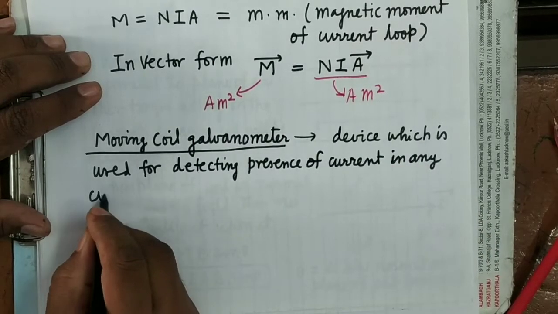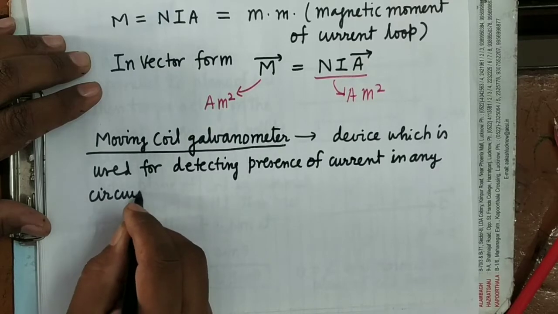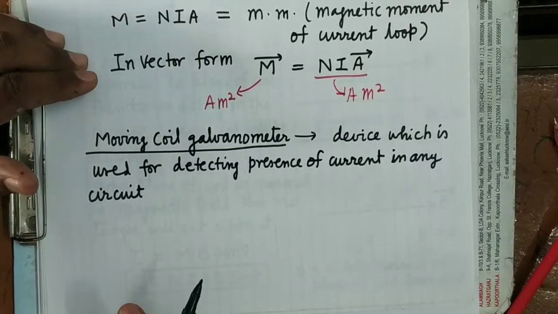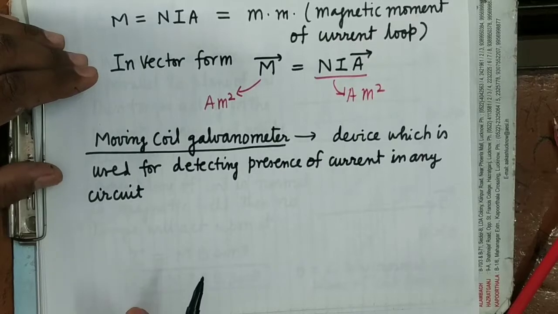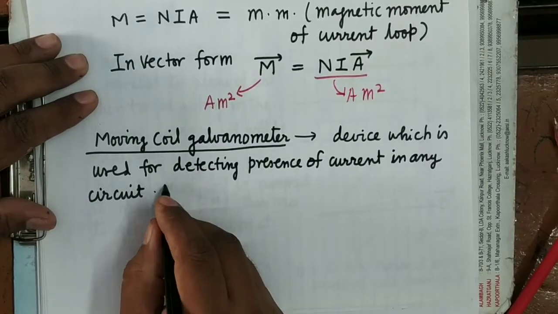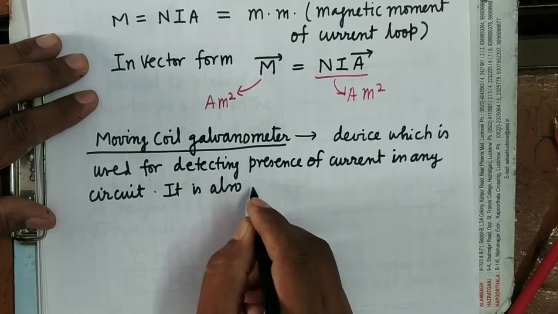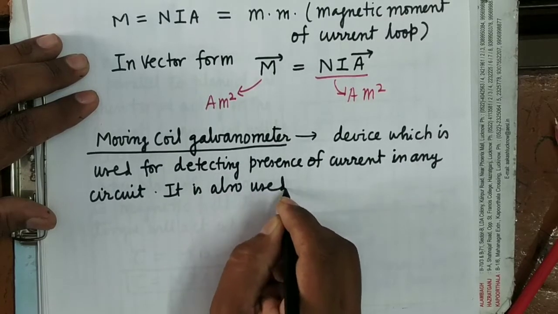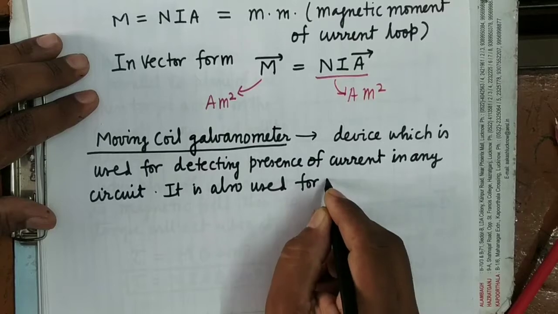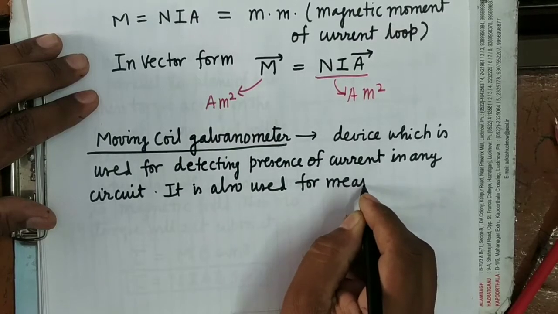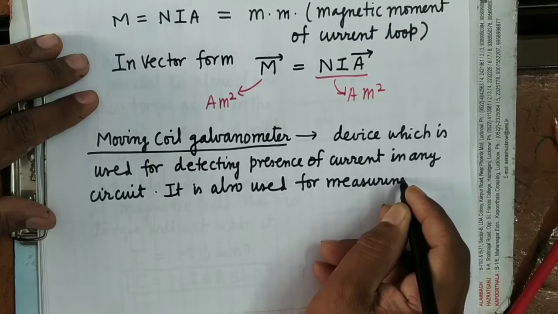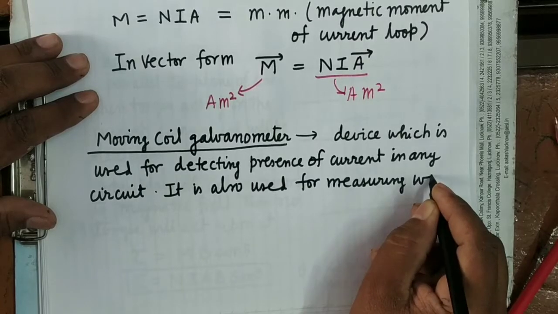Means whether there is current in that circuit or not, we can detect it with the help of a moving coil galvanometer. It is also used for measuring weaker currents.